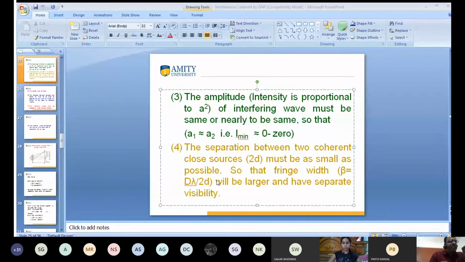visibility, for the separable visibility, 2d. What is 2d? 2d is the distance between two coherent sources. The distance between two coherent sources will be very small. If it is very small, then automatically mathematically beta will be large. If beta is large, then we get the clear visibility. So the fourth condition will be satisfied.